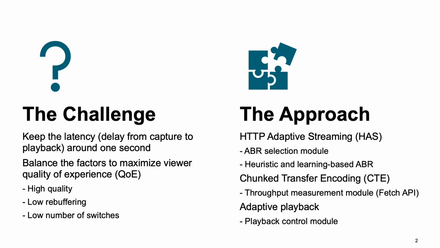Second, the given system also implements chunk transfer encoding, which helps reduce latency, but introduces a new problem in throughput measurement, which we will discuss further later. Hence, we also implemented a throughput measurement module that allows for more accurate measurements. Finally, we have adaptive playback, which allows us to control the playback speed to maximize QoE.